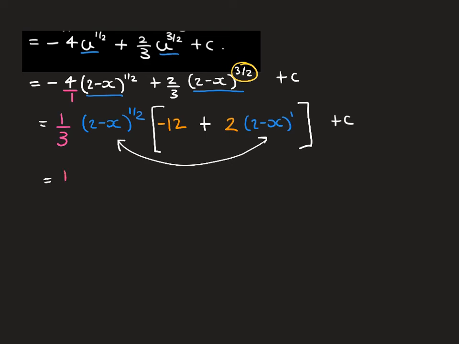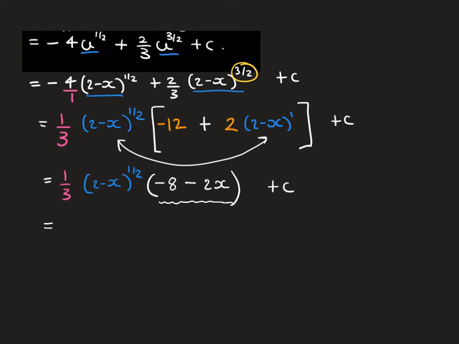Now, from here, let's simplify. And inside the brackets, we are going to find that we get negative 8 minus 2x, which all looks rather unpleasant inside the bracket. So what I'm going to do is I'm actually going to factorise negative 2 from this.